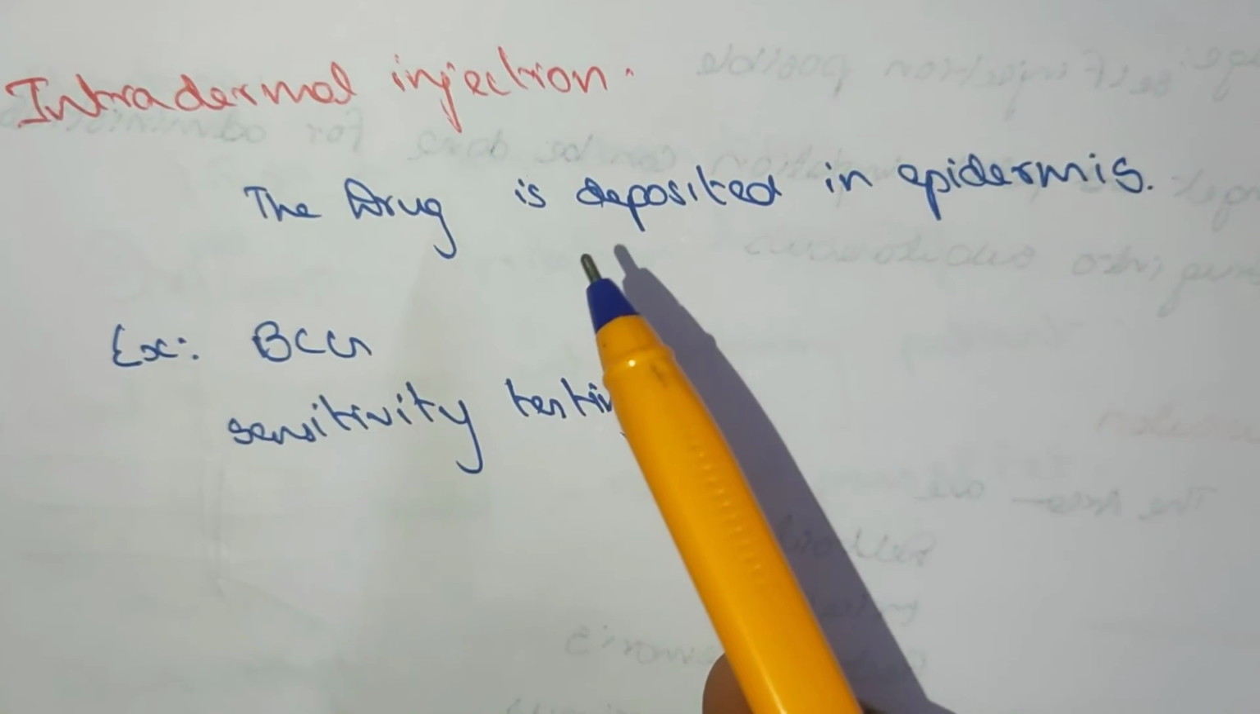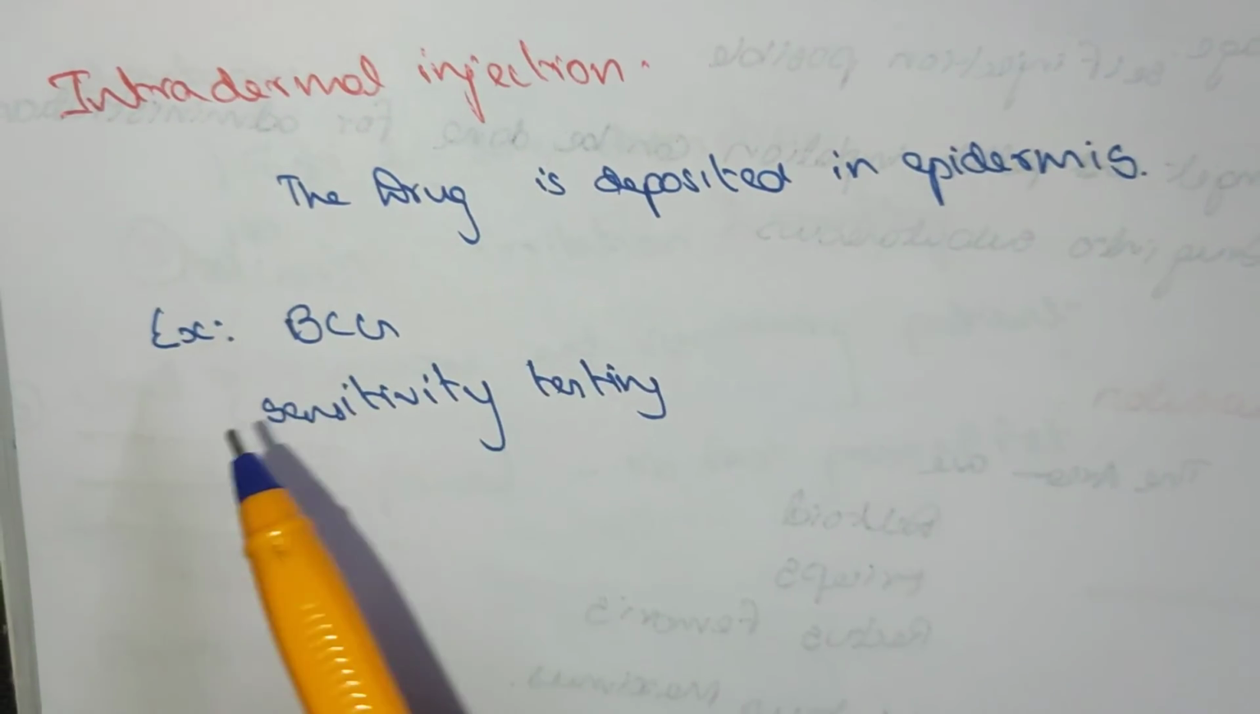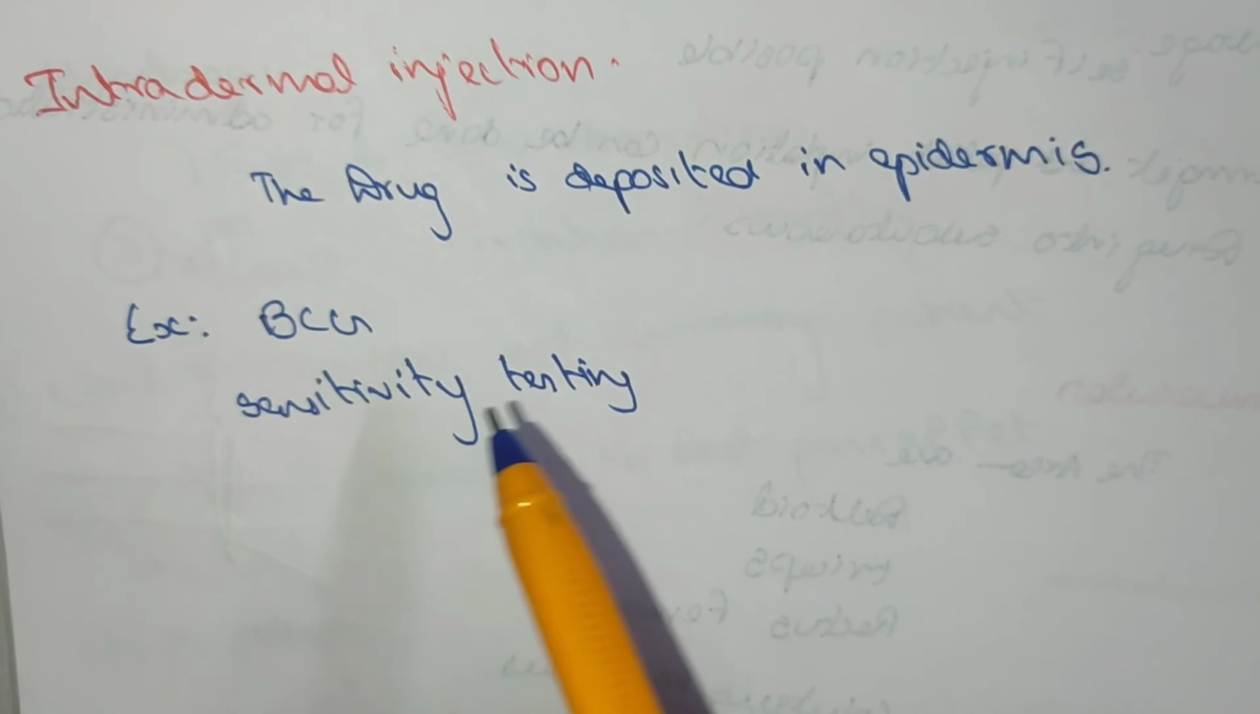Intradermal injection: the drug is deposited in the epidermis. Examples: BCG vaccine and sensitivity testing.